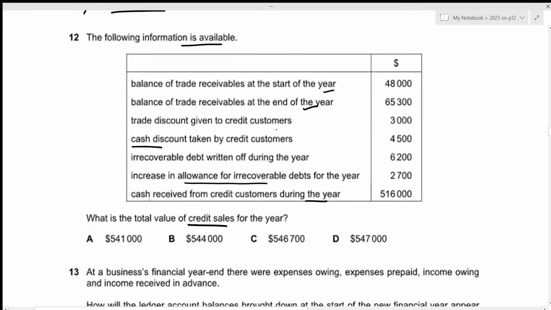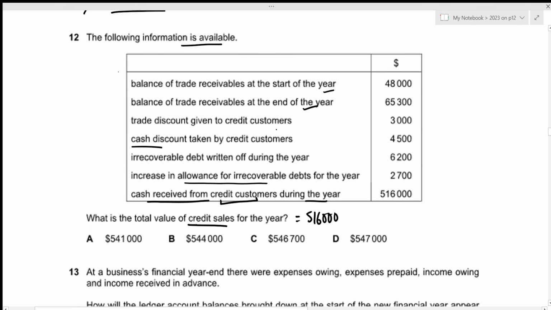We can start with the cash received from credit customers. So that will be 516,000. And this will be added while calculating the credit sales because that's the amount received from customers for the sales that we made during the year or in the previous year as well, because this is received from credit customers. So credit customers could also be paying for the credit purchases made in the previous year.